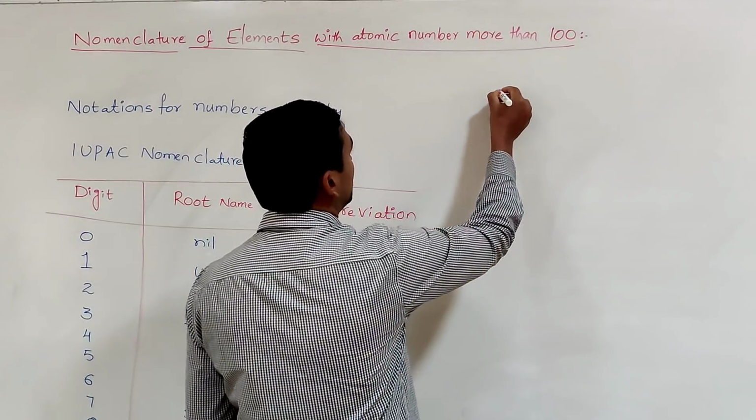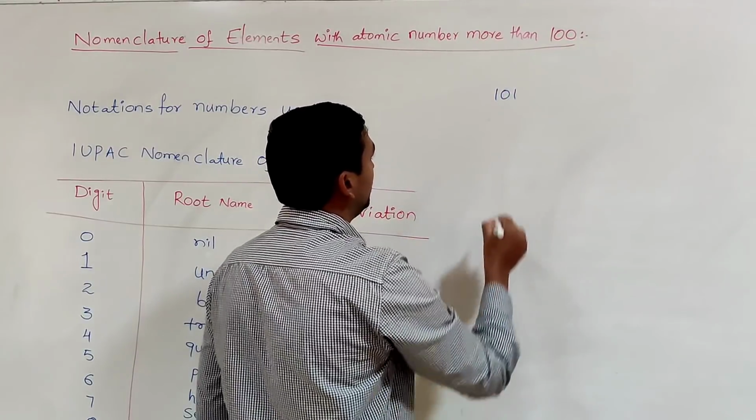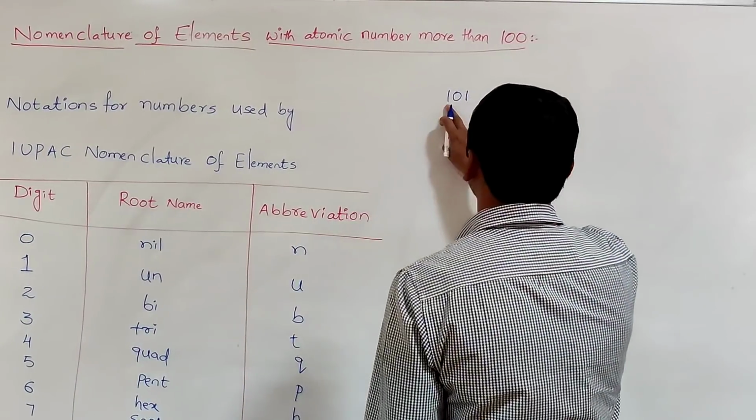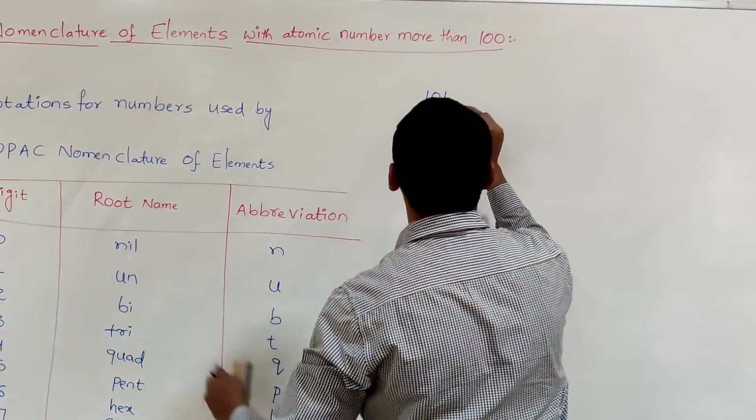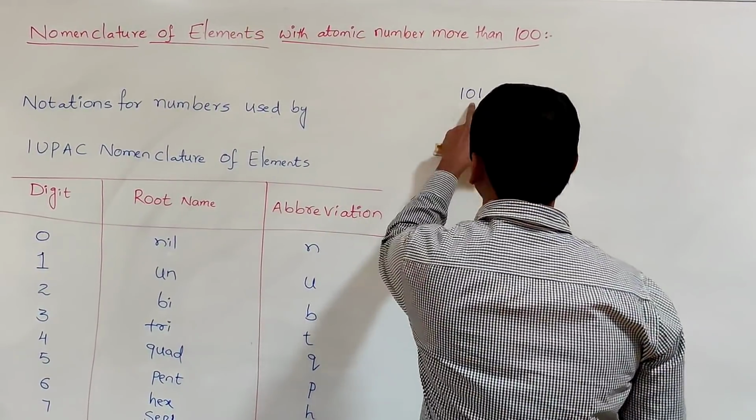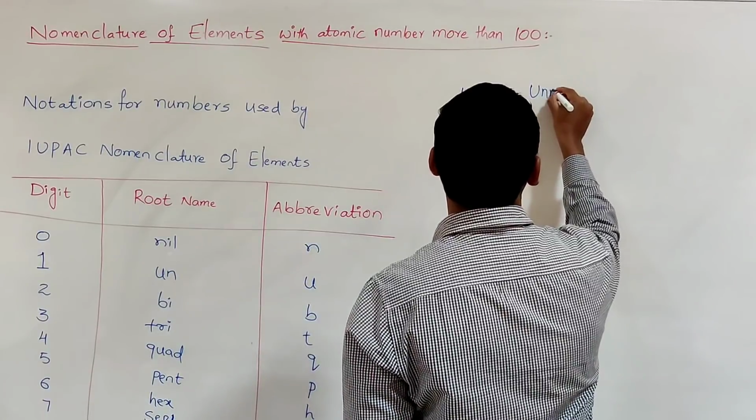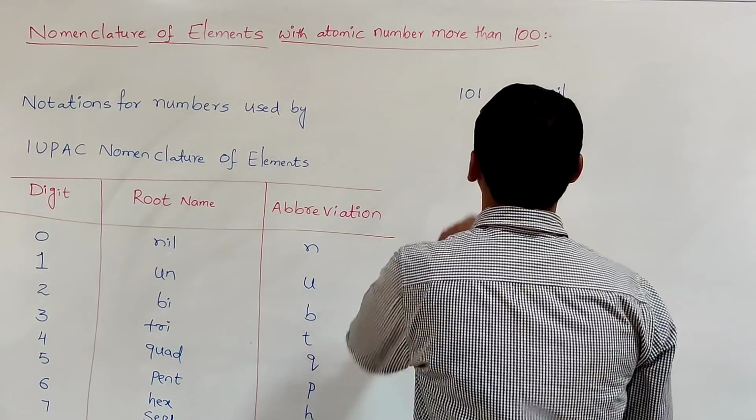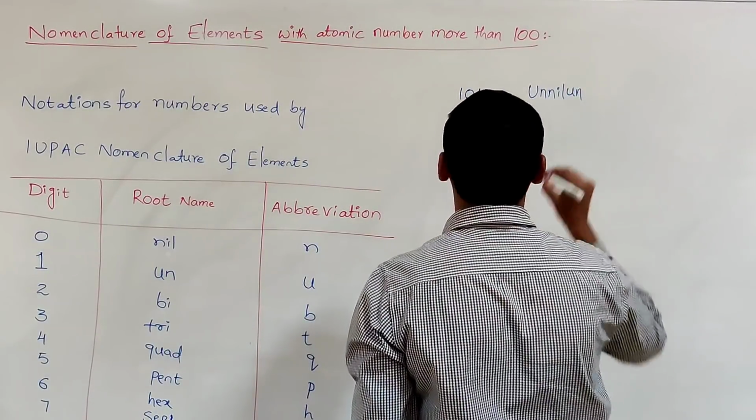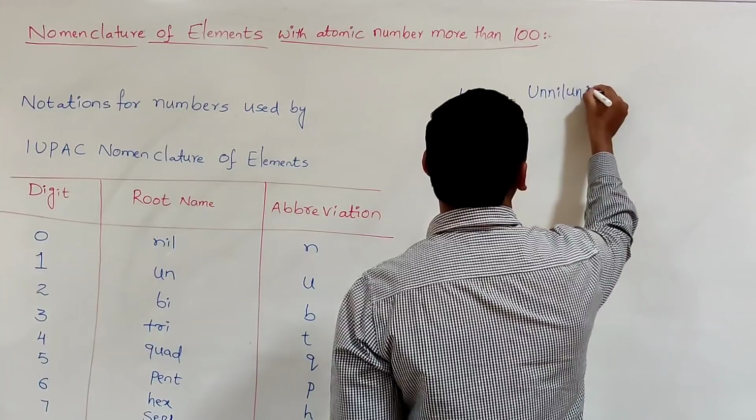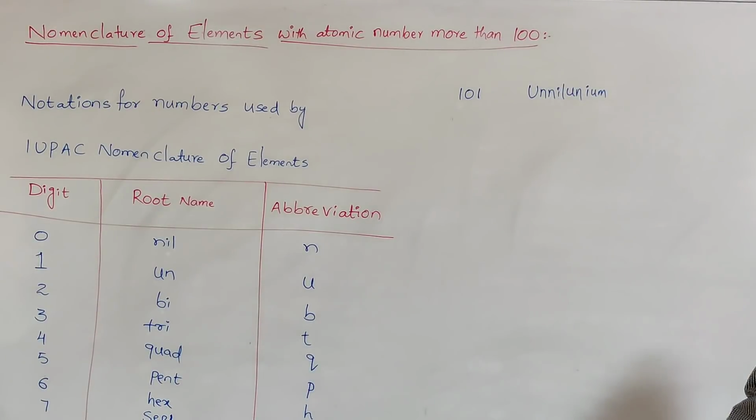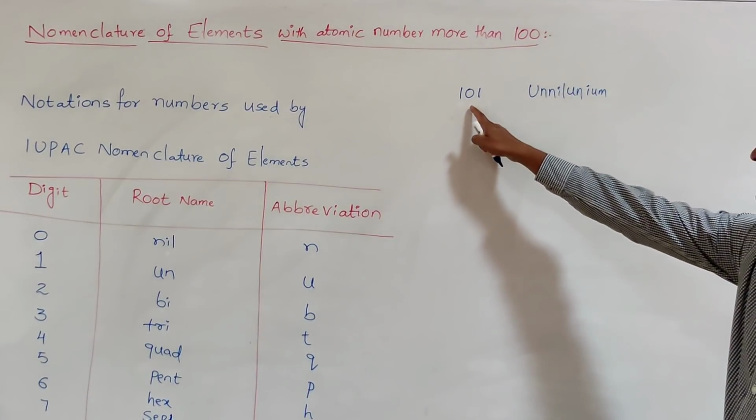So let us take 101. In the 101, the 3 digits are 1, 0, 1. First you write for 1, what is that? Un. So you write first the capital letter, Un. Then 0. 0 means nil, N-I-L. Then again 1 is there. 1 means un, U-N. Then finally you add the word I-U-M. Unnilunium. That is the IUPAC name of an element with atomic number 101.